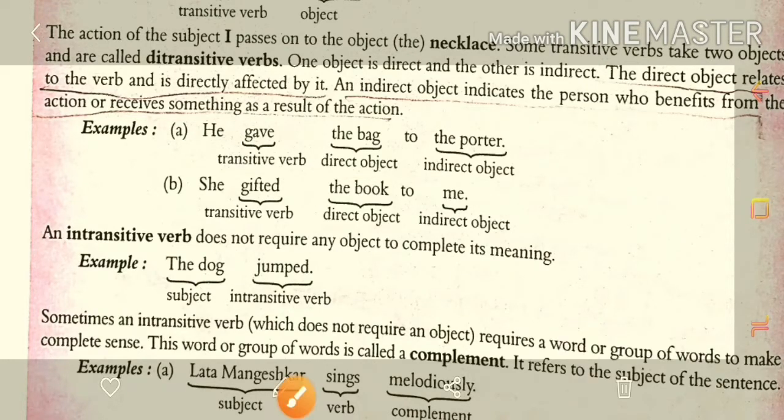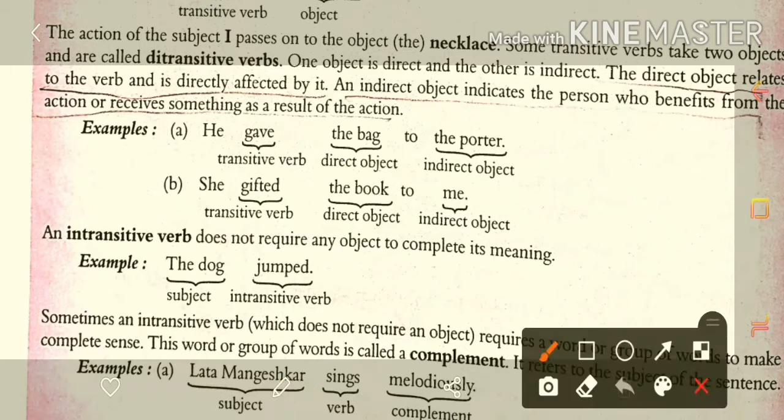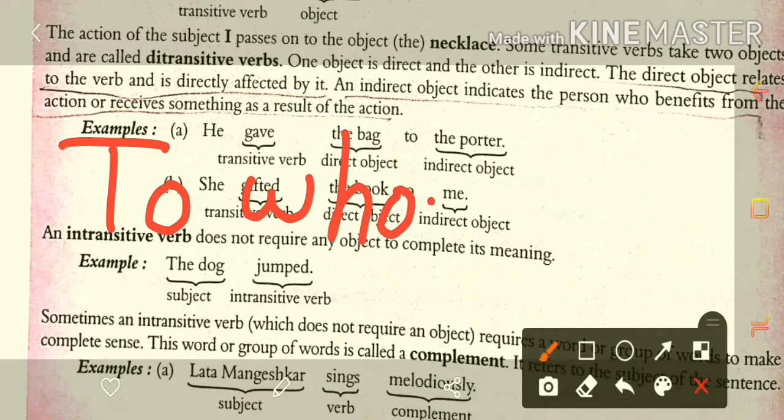Now to identify the indirect object, for that you have to ask the question with 'whom'. To whom did he give the bag?